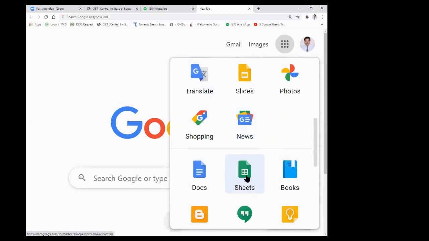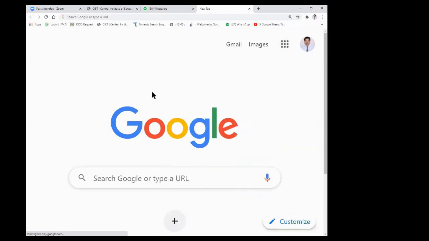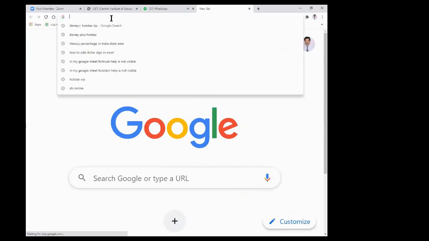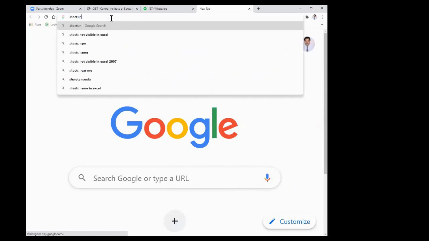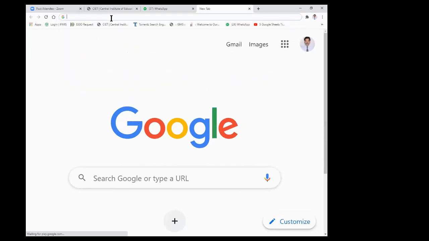So by using this application, we can open Google Sheets, or there is another way of opening it. We just go to the browser address bar and simply type sheets.new, and if I press enter, automatically a new sheet will be opened. That is the second way of opening.